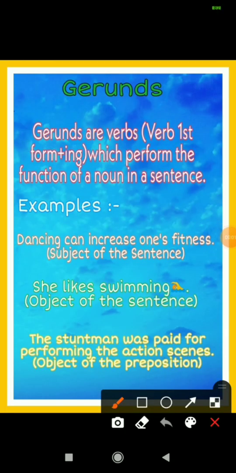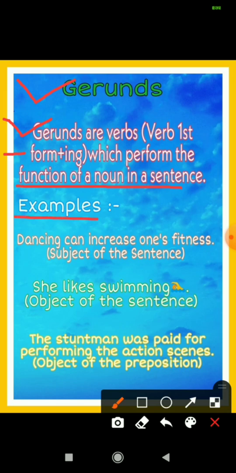Now let's see the last type of non-finite verb, that is gerunds. Gerunds are verbs, verb first form plus ing, which perform the function of a noun in a sentence. So participles perform the function of adjective in a sentence, but gerunds perform the function of noun in a sentence. To understand it, let's see the examples.